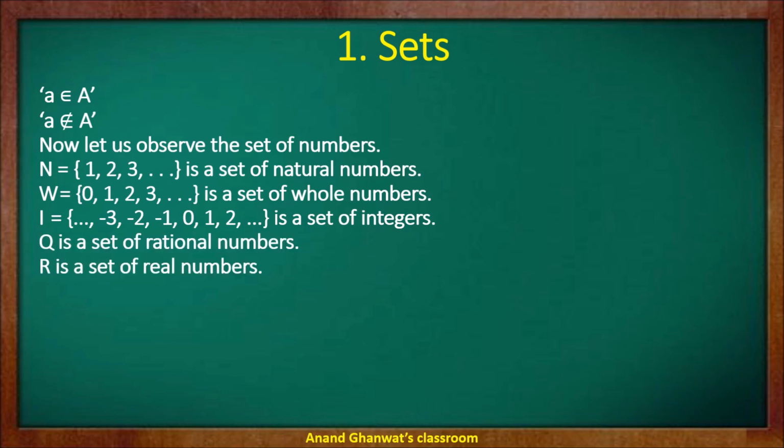Now the set of real numbers. The set of real numbers includes all the types of rational numbers and all the types of irrational numbers. We have seen what rational numbers and irrational numbers are in 8th standard.